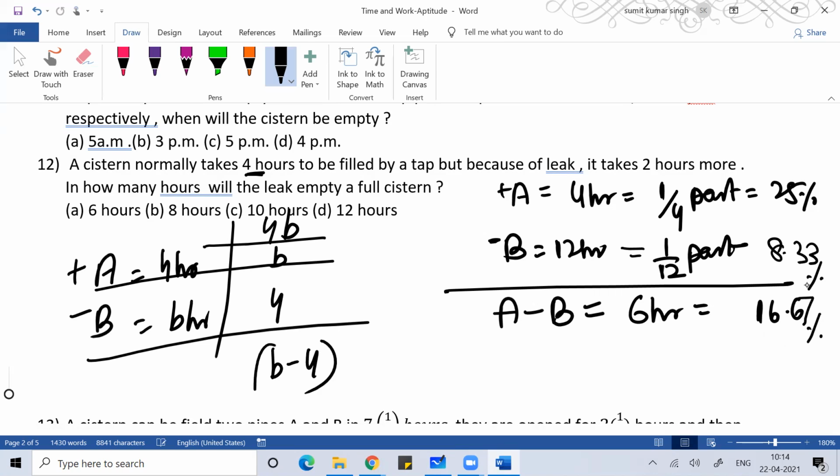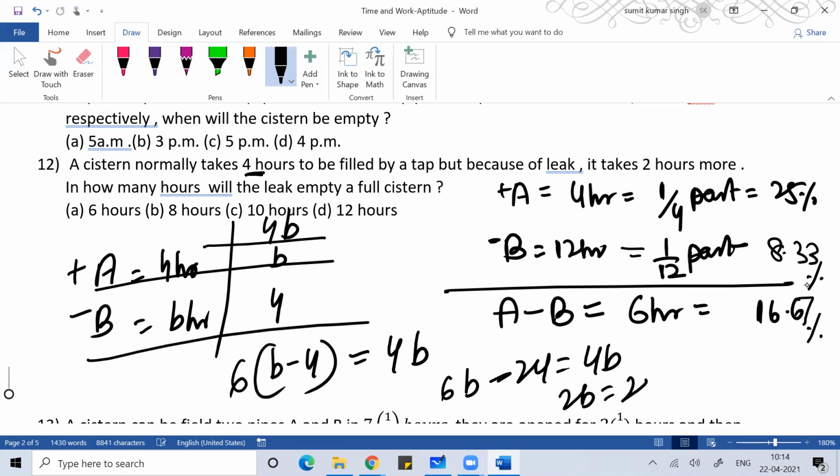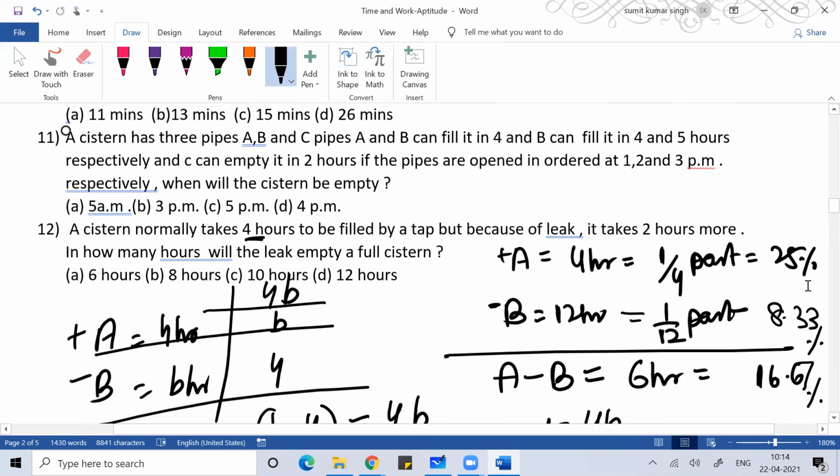Every hour B minus 4 units of work is happening, and the total work is done in 6 hours, that is equal to 4B. You can write 6B minus 24 is equal to 4B. So 2B is 24, so B is equal to 12 hours. Whichever way you want, you can do it, but the only thing is you have to do it fast in the exam.